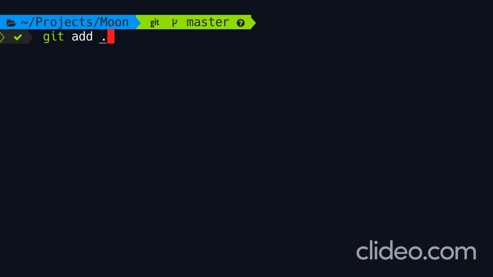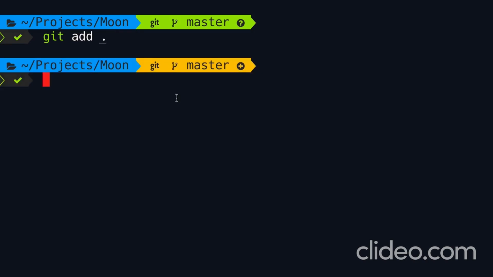Now you have to be a little bit careful with this because sometimes there are files you don't want to add to your repository, perhaps large files like large binary files or log files. You don't want to add these files to your repository because they increase the size of your repository. I will show you how to ignore these files later in this section. So just remember, add period adds the entire directory recursively. In this demo, I'm going to go with this command because we only have 2 files in this directory, okay?